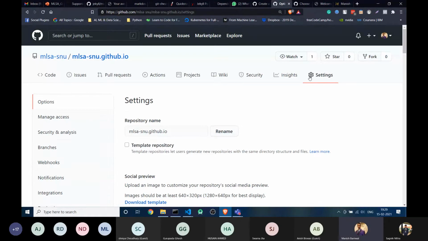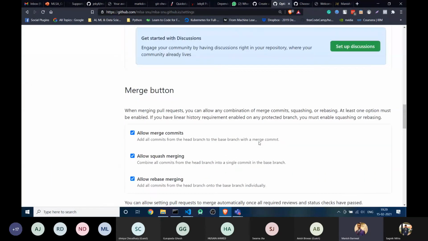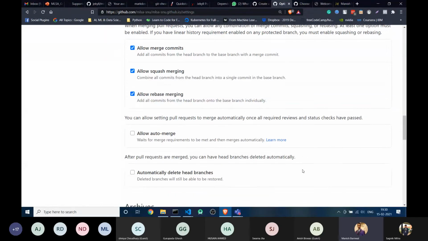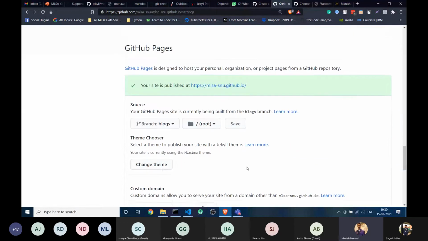First of all, you have to buy a custom domain name. Once you buy a custom domain name, you can buy it from GoDaddy, or there are other companies selling them. But if you have the student developer pack of GitHub, you will automatically get a domain name for free, not one, I think two.